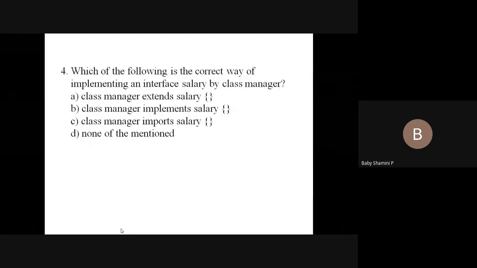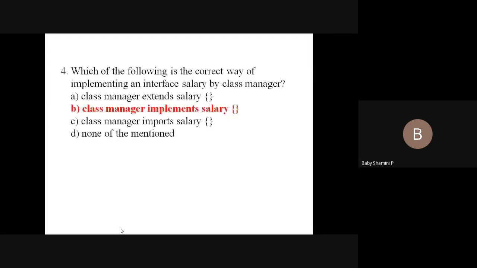Inheritance means we have the keyword class followed by the parent class, that is Manager, followed by the keyword extends, followed by the subclass, that is Salary. The first one is on the inheritance concept. The second one is correct: class Manager implements Salary. If you are using the interface concept, we must use the keyword implements.